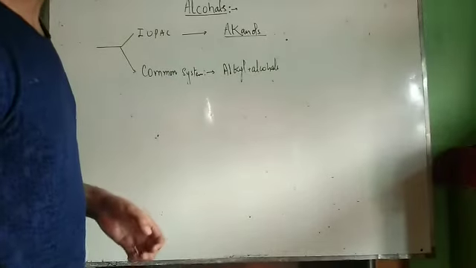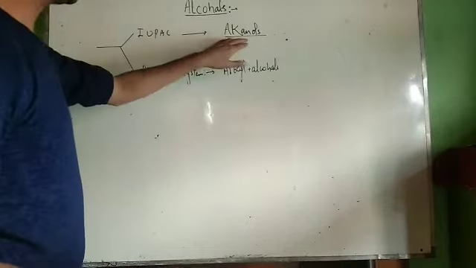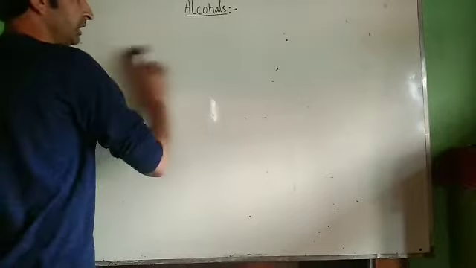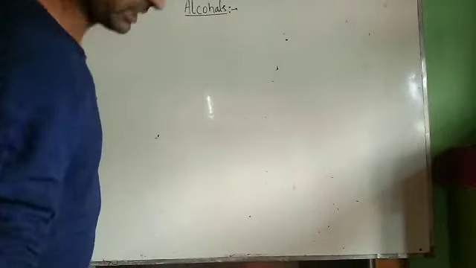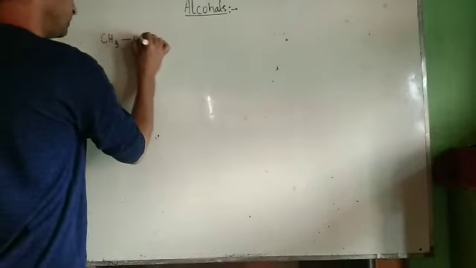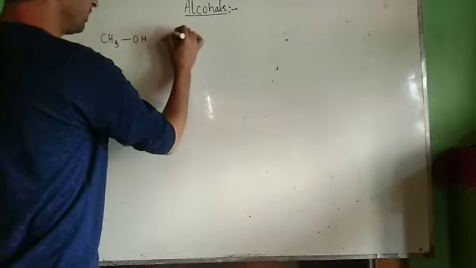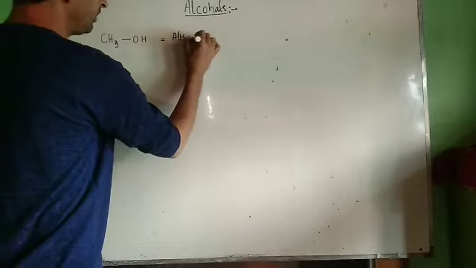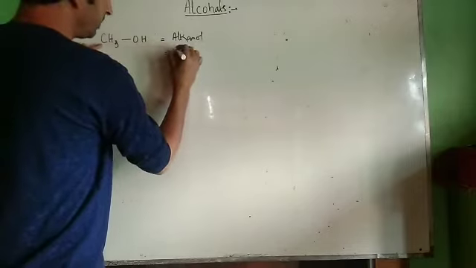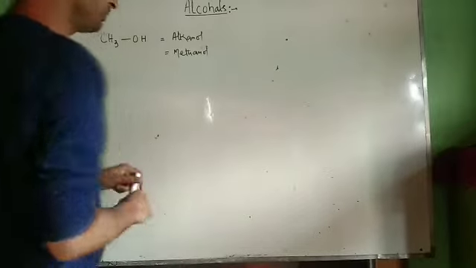Now let us take certain examples to discuss the nomenclature. In the IUPAC system they are named as alkanols, and in the common system they are named as alkyl alcohols. For example, let us take this compound, CH3OH. In the IUPAC system it will be named as alkanol. Alk here is the word root. The word root for one carbon atom is meth. Then it will be named as methanol.